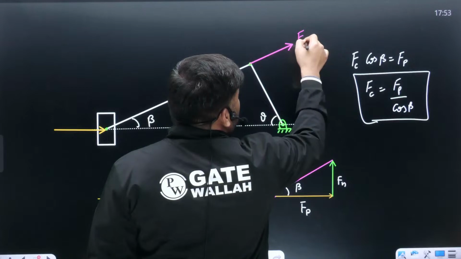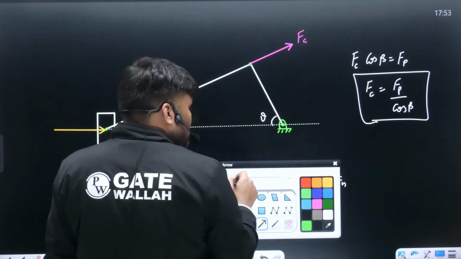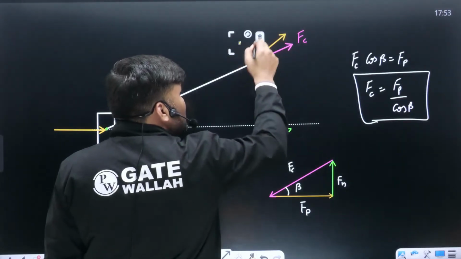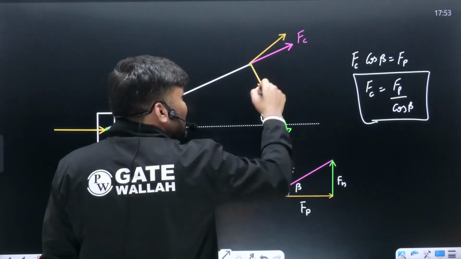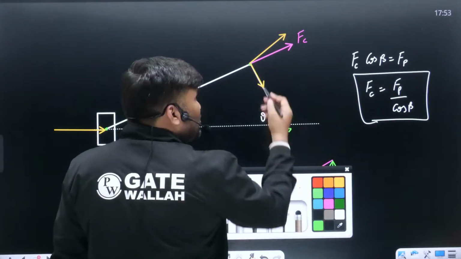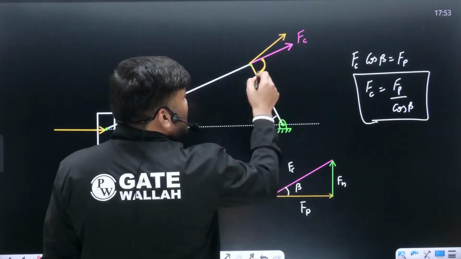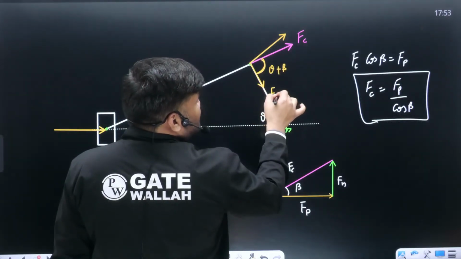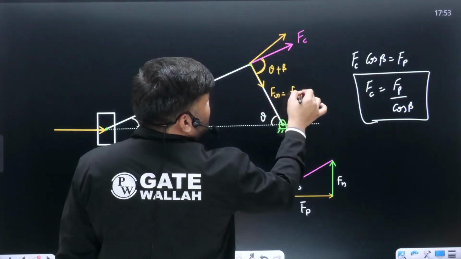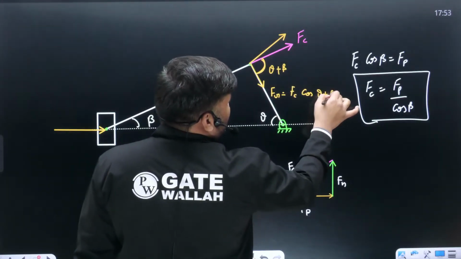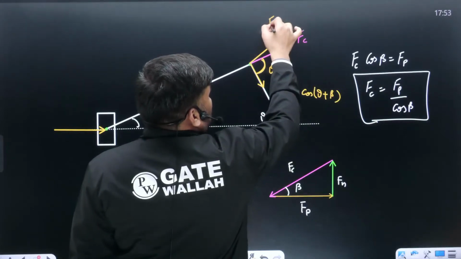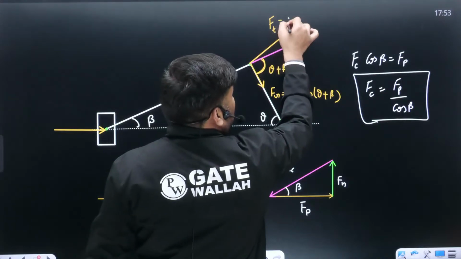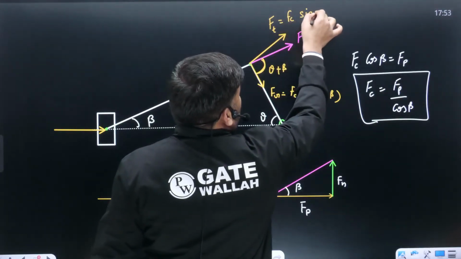And due to this FC, you are going to have two components. One component perpendicular to the crank, another component along this crank. Getting a point? Take out two components. This angle is going to be how much? External angle theta plus beta. Can I write radial thrust? This value is coming out to be FC cos of theta plus beta component. This torque wala component, crank effort, we are going to call it as FT, can be written as FC sin of theta plus beta component.